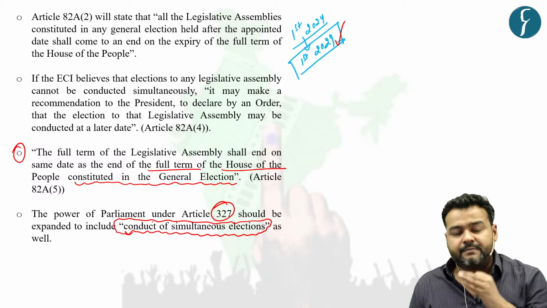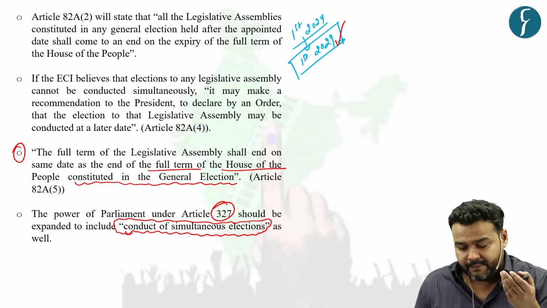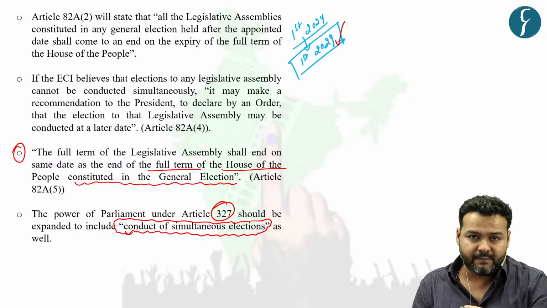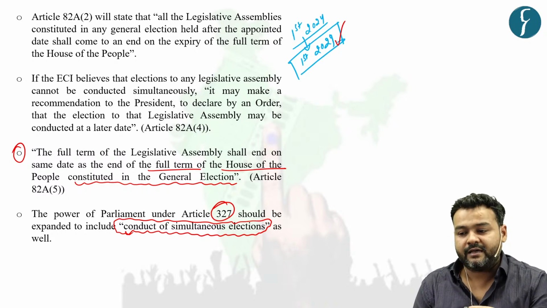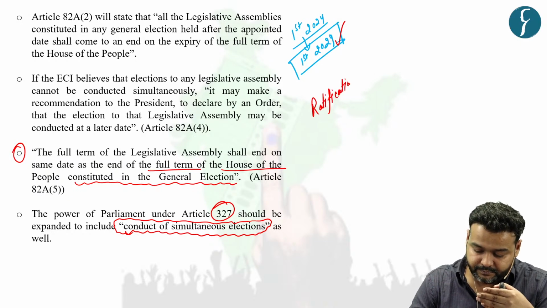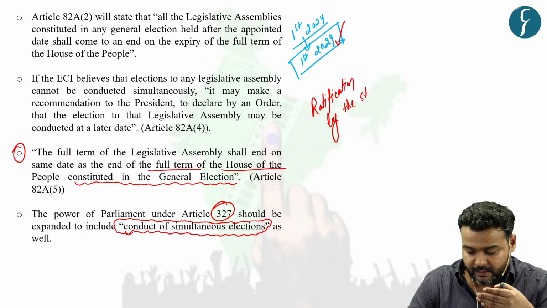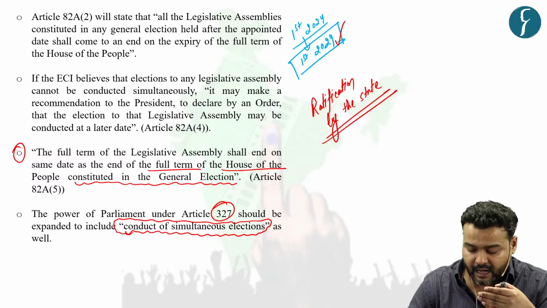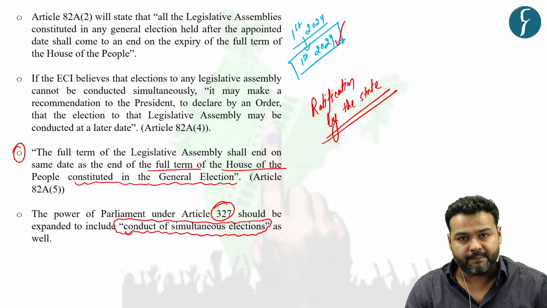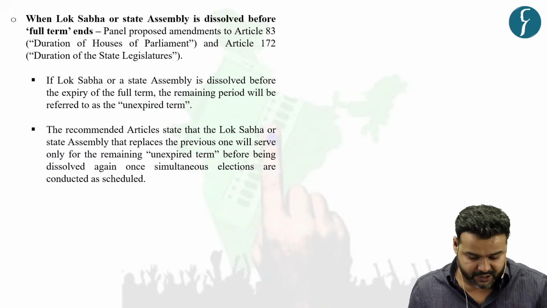Now, for these amendments, this panel has recommended that this is a matter of concern of Parliament itself. So, there is no requirement of ratification by the states, that is, ratification by half of the states. There is no requirement of it. Simply Parliament can amend these provisions.